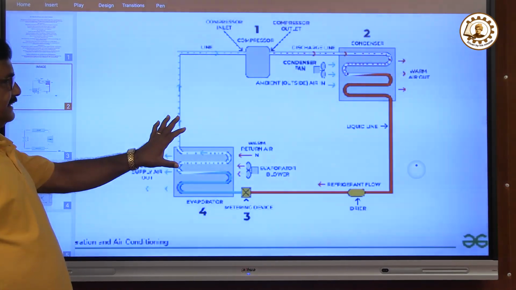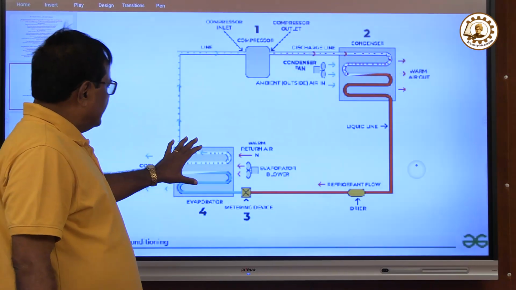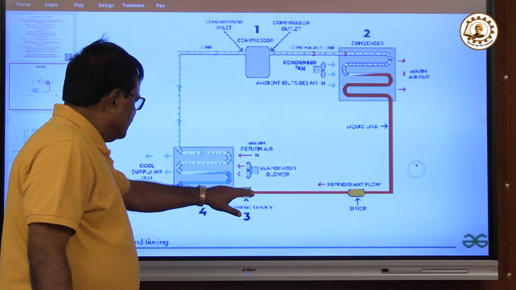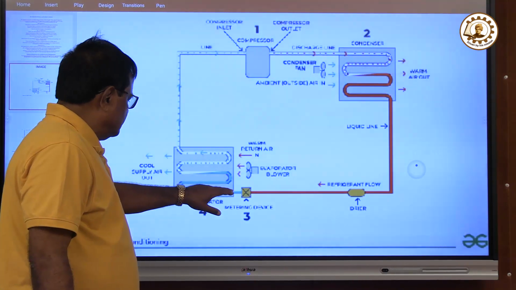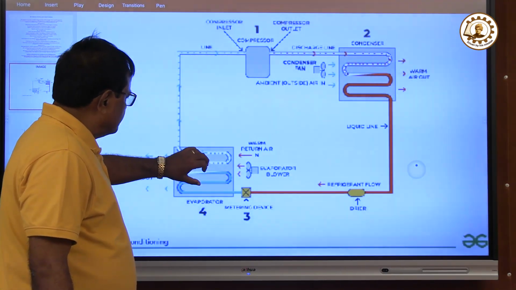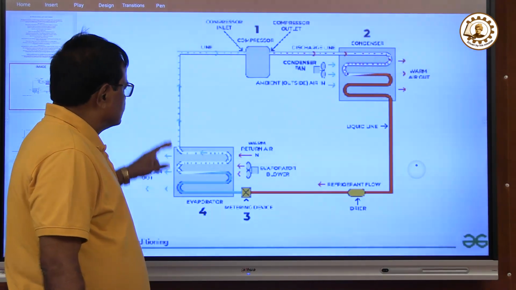Now this is the basic circuit. Now you have to understand that you see here the cold liquid is coming, and it is taking the heat from the evaporator, then going to the compressor, again it's cooled down, then becomes liquid, and it goes this way.